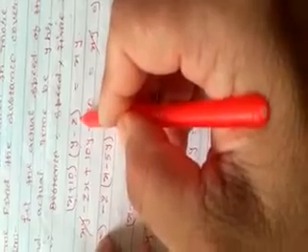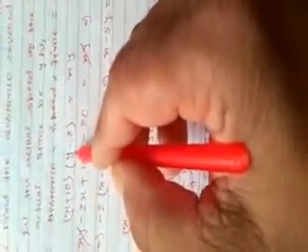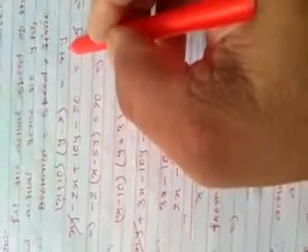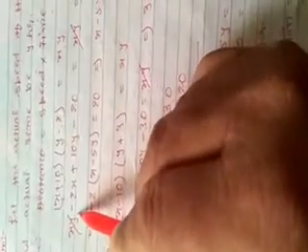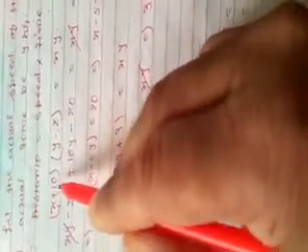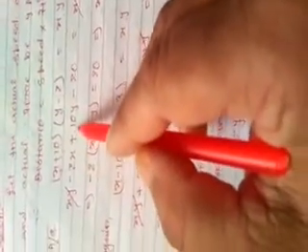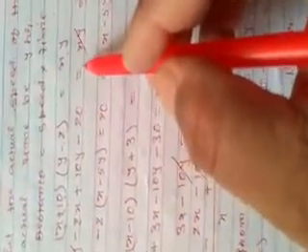Now applying the formula, distance equals speed into time. Hence our speed is x plus 10 and time is y minus 2. That is equal to the total distance xy. Now simplify the equation. Now it becomes xy minus 2x, x minus 2 becomes minus 2x, plus 10y minus 20 equals xy.